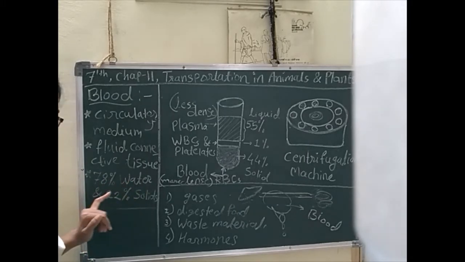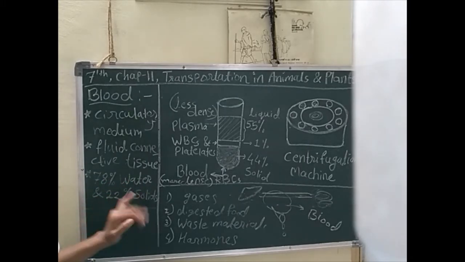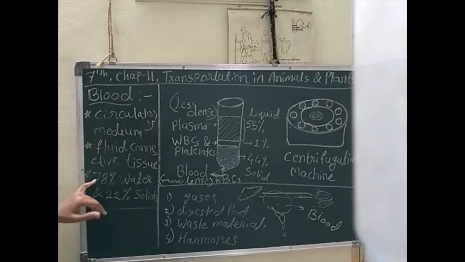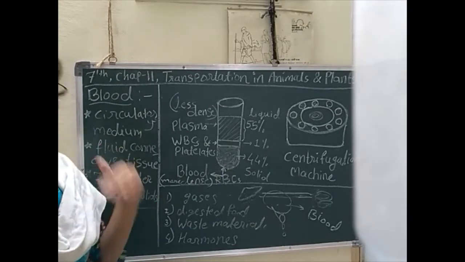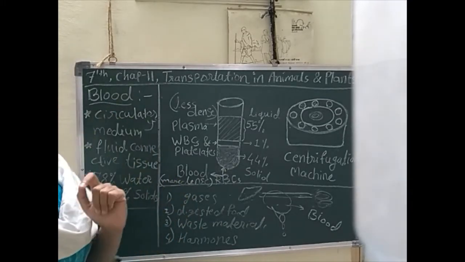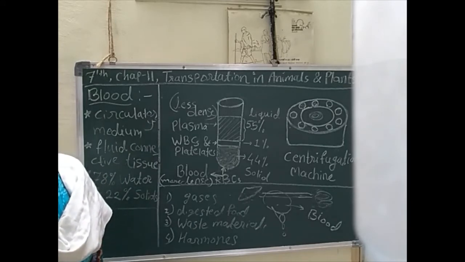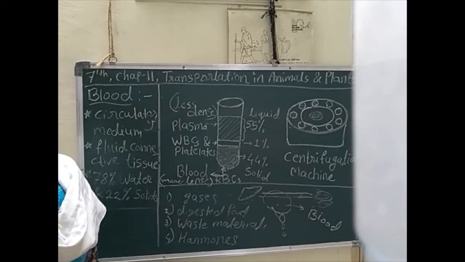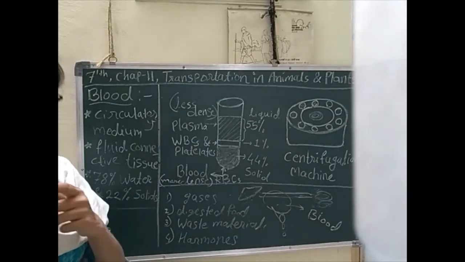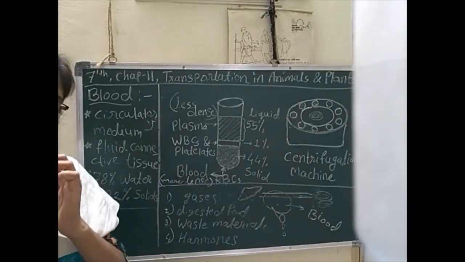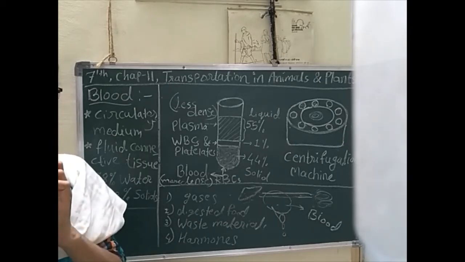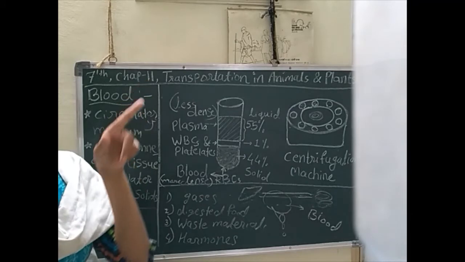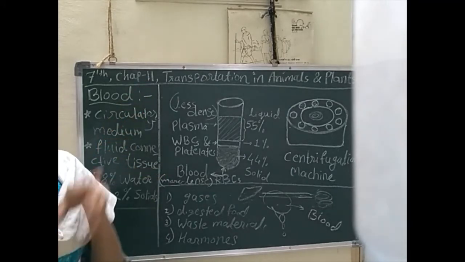It is 78% water and 22% solid. What is its nature? It has 78% water and 22% solids. Means the water part is more, the liquid part is more inside the blood. That's why we can see blood is liquid in state. How can we say that? Because if any cut happens on our skin and there is a wound, blood will flow from that wound.